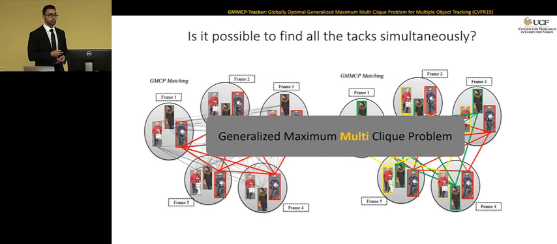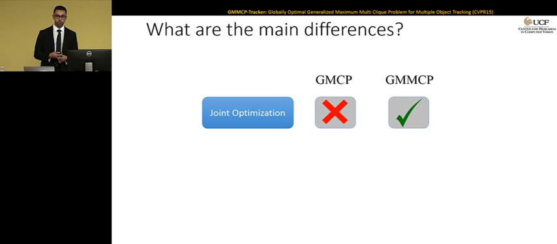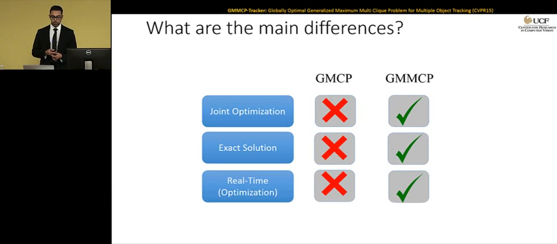Here, I'm going to highlight the differences between GMCP and GMMCP. GMCP doesn't have a joint optimization, while GMMCP enjoys a joint optimization framework. For GMCP, we followed a greedy optimization. We proposed another optimization for GMMCP, which is able to give you a high-quality solution. GMCP is slow, but for GMMCP, the optimization itself is very fast, and it gives you results close to real time.